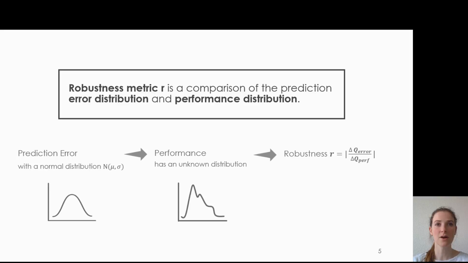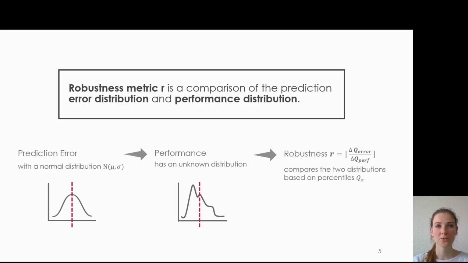The robustness R is then a comparison of these two distributions, which is based on percentiles. We look at how big the difference in performance percentile is between the case where there is no systematic error and when we have the error distribution that we're analyzing. This is then compared to how large the error is that we're analyzing.